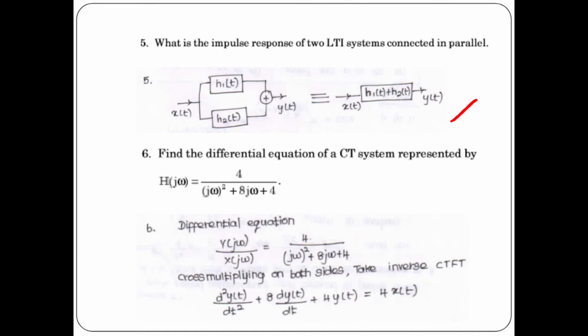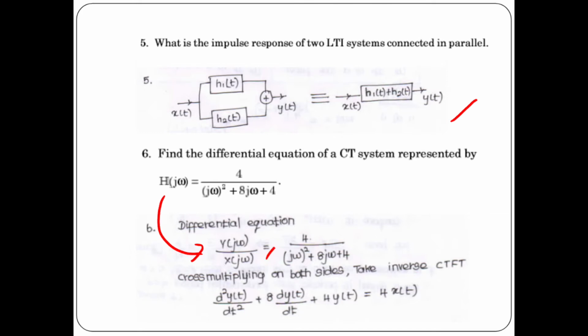Find the differential equation of a CT system described by h of j omega. A transfer function is given. H of j omega is equal to 4 divided by j omega the whole square plus 8j omega plus 4. So h of j omega can be written as y of j omega divided by x of j omega.